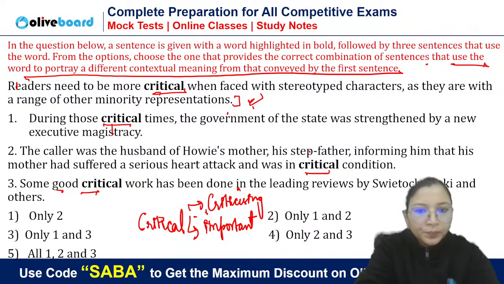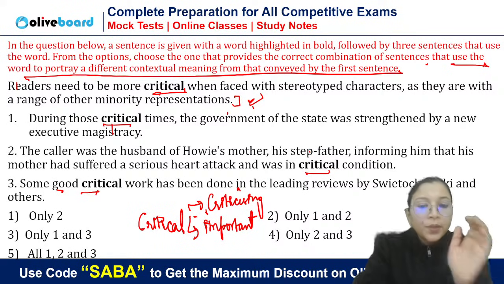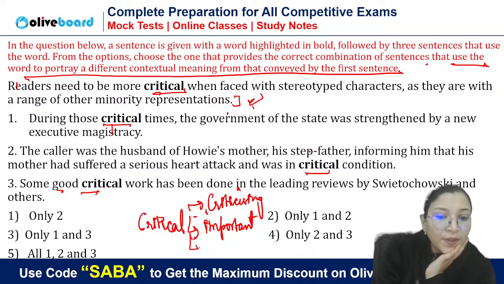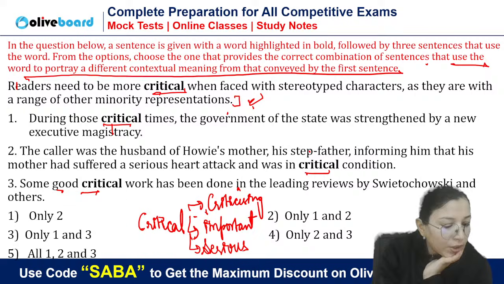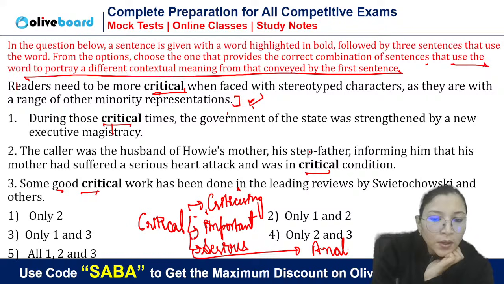Yes or no? Critical we call to vital, critical we call to important also. Then critical condition, we say serious condition. When a person is in a very critical condition, we say serious condition. And critical means analytical also, means pros and cons. The work of a critic is critical, that is pros and cons, discussing positive and negative.